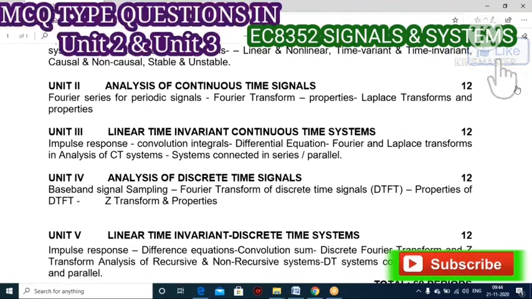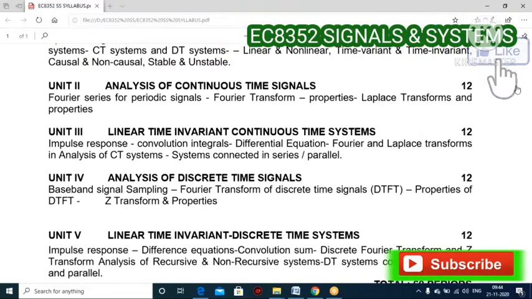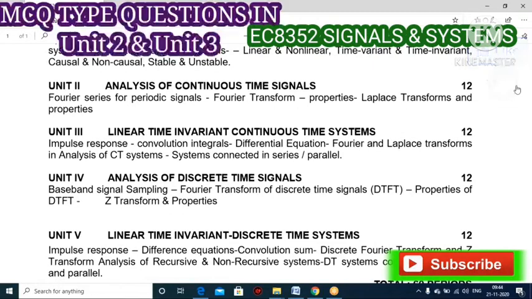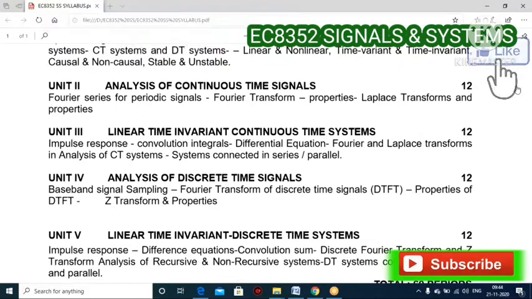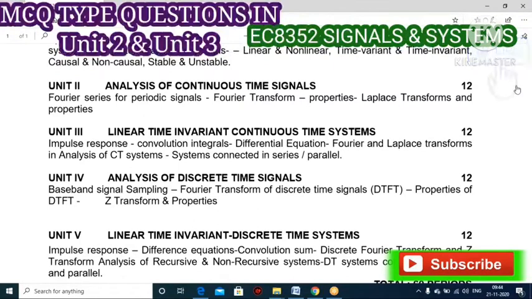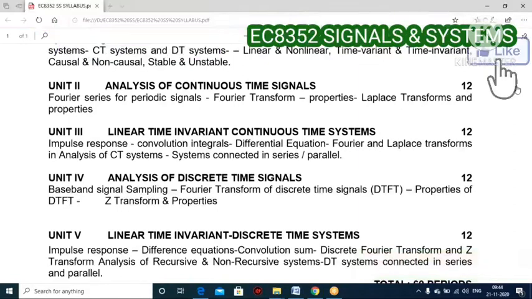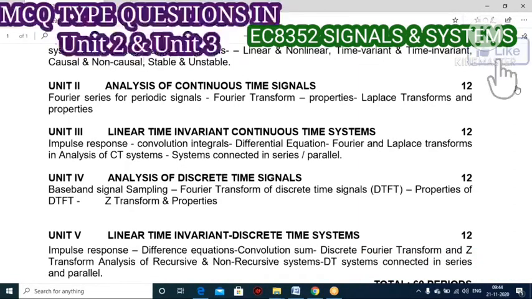Once you know the basic concept, it will be easier for you to face the signals and system questions. Not only for the university exam, your GATE syllabus also. Signals and systems will play a major role. So from now onwards, start to prepare for GATE also, right?